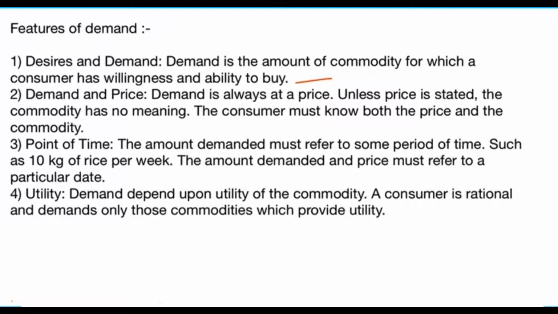So this was all about desire, meaning willingness. One more thing: in place of desire you can also use the word want. You can use both words.